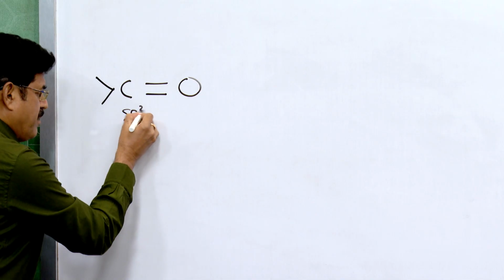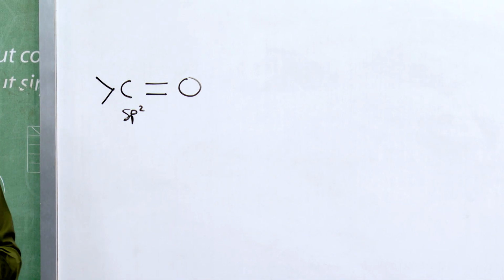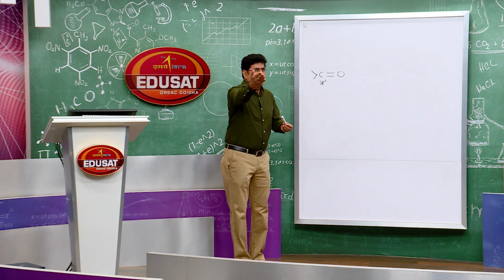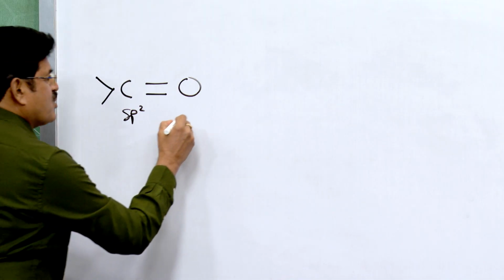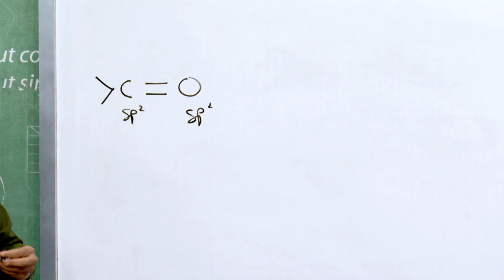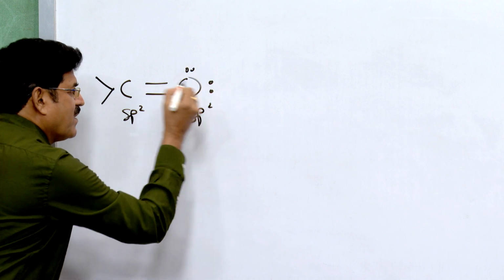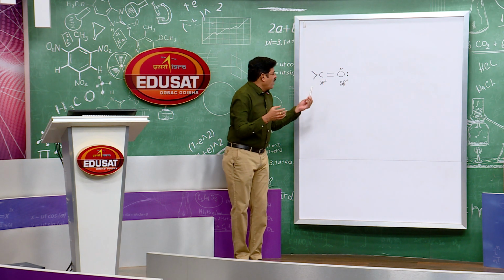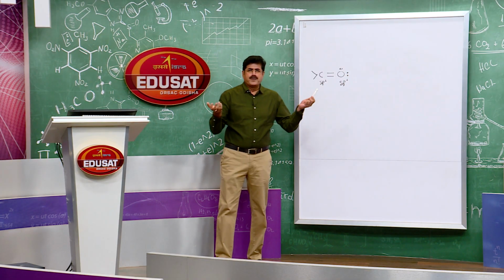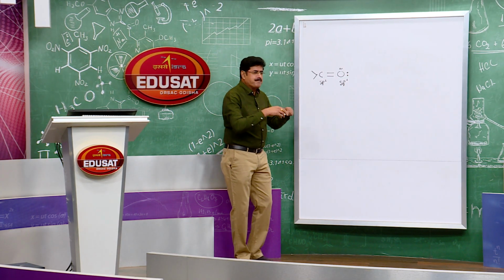And what about the hybridization of the oxygen atom, students? It is also sp2 hybridized. Then how is the carbonyl group formed? How are the 3 sigma bonds formed? Very simple.